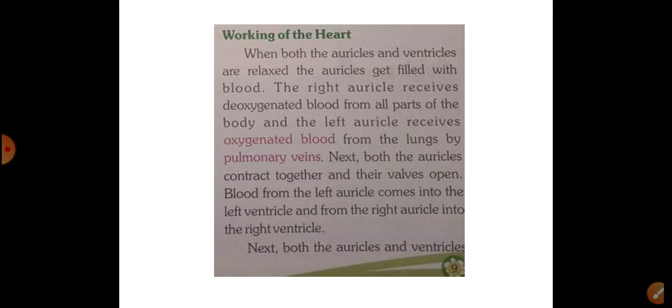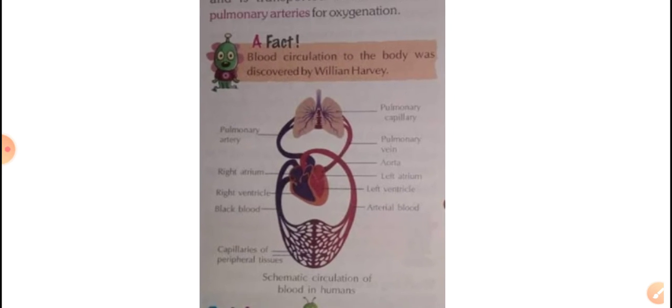See, observe, my dear students. Now we will discuss the working of the heart in this video. When both the auricles and ventricles are relaxed, the auricles get filled with blood. The right auricle receives deoxygenated blood from all parts of the body, and the left auricle receives oxygenated blood from the lungs by the pulmonary veins. This is a very important picture given here.